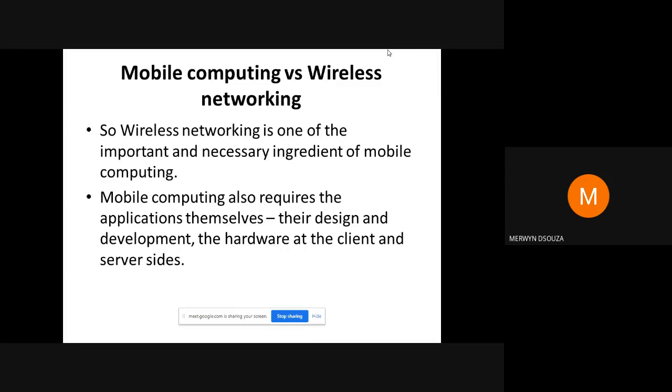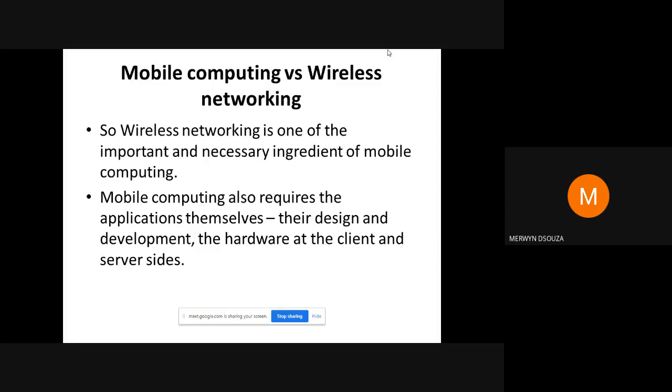Okay. So this is one important question that is often asked for exams. What is the difference between mobile computing versus wireless networking? If you are noting down, you can note down this question. It is often asked in your exams. It could be asked for 3 to 5 marks.